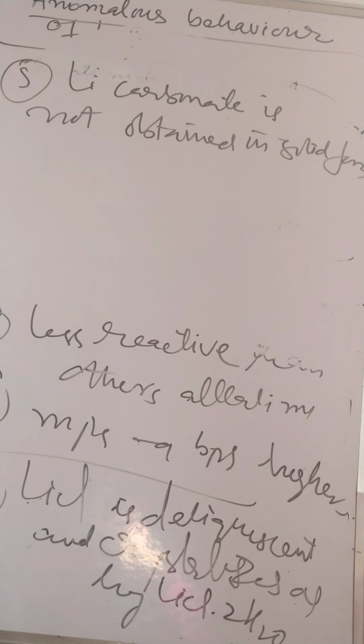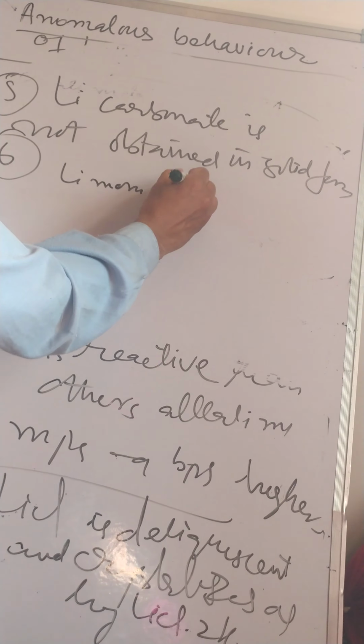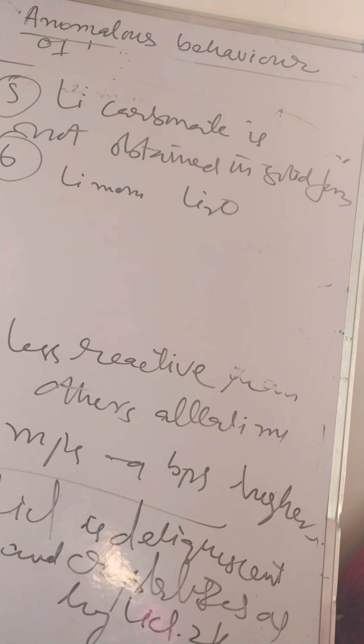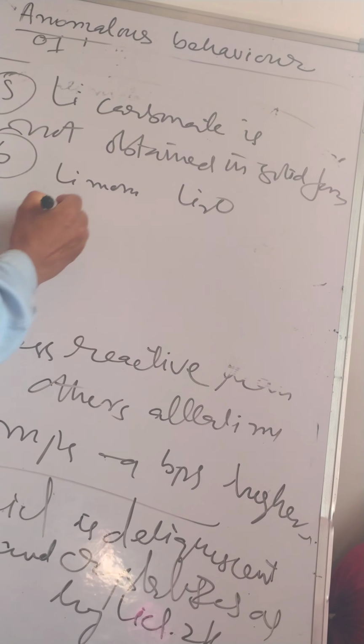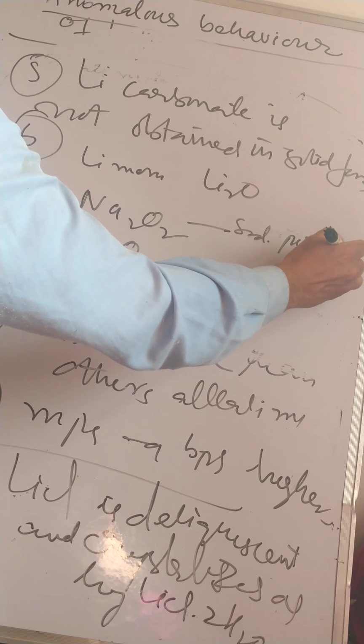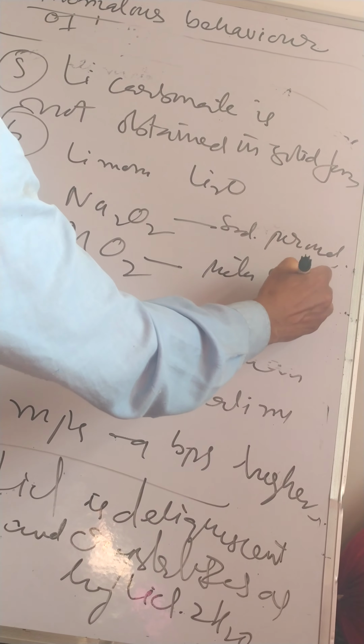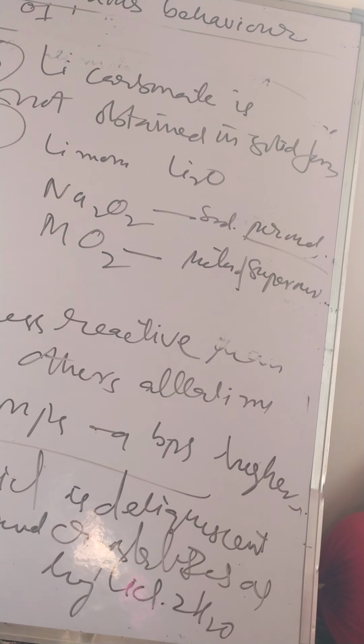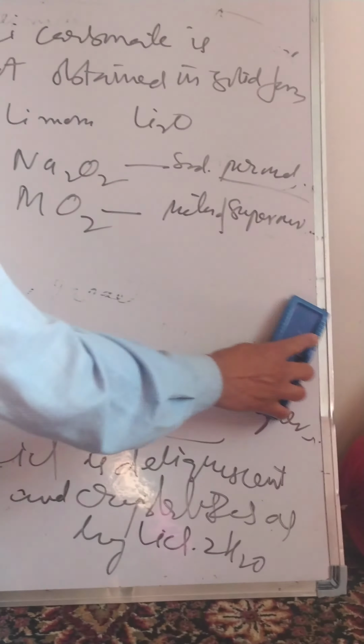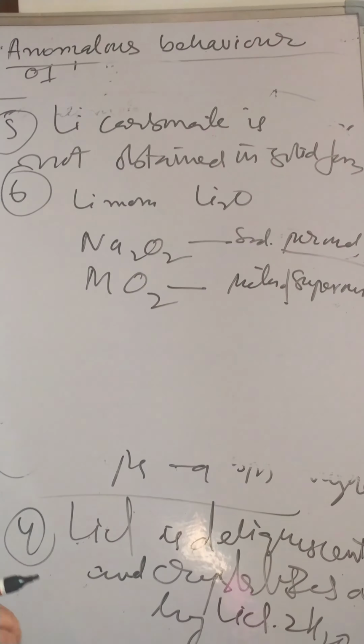Then we have the sixth one: it forms monoxide, lithium monoxide, Li2O, while others form peroxides and superoxides. For example, we have Na2O2, called sodium peroxide, and others form metal superoxides. The other elements form peroxide and superoxide, while lithium forms only monoxide. So in this way, it is different from other elements of the group.